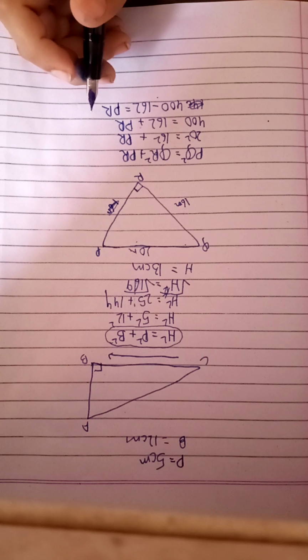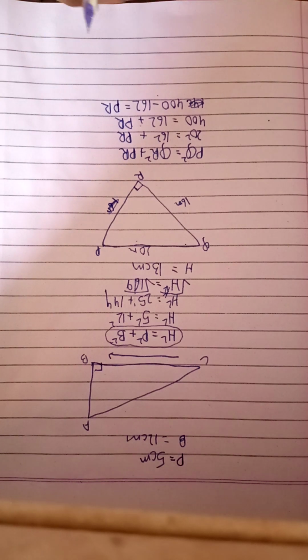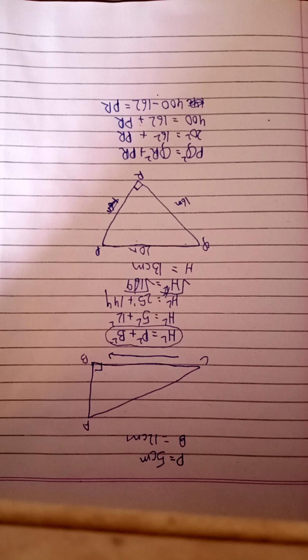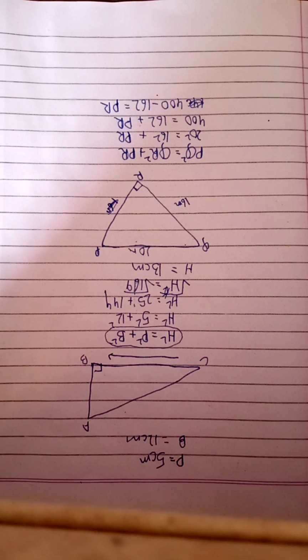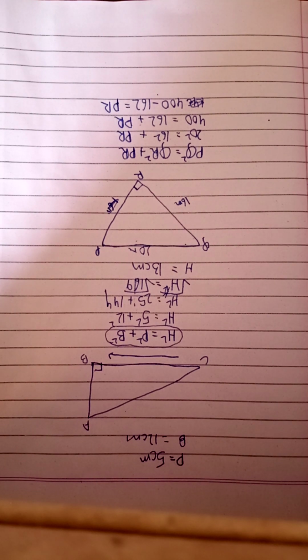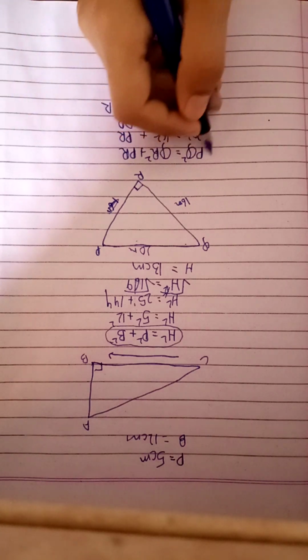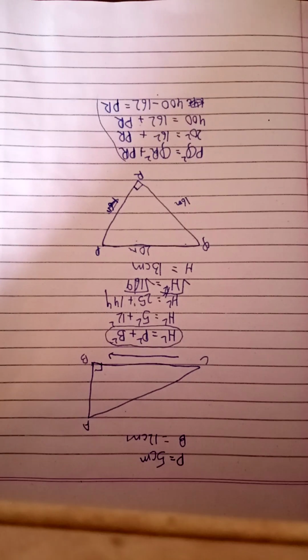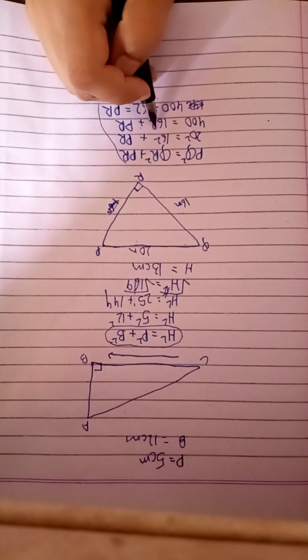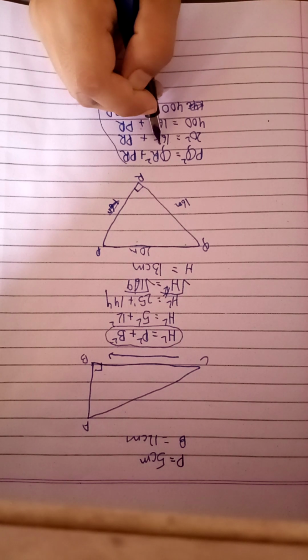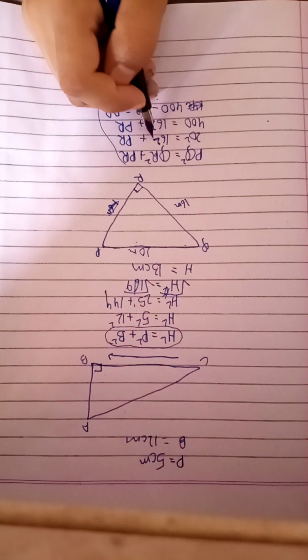Now for this, I have made a mistake in the question. Do you know where the error is? Yes, I have written 162 here instead of 16 square.